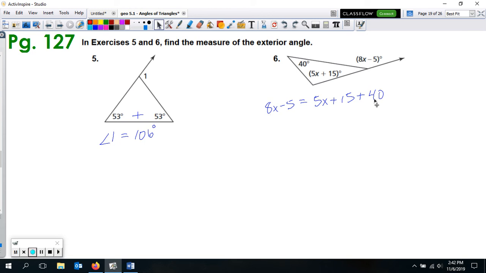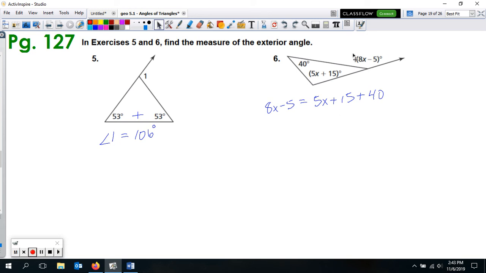Now we need to solve this equation. Go ahead and solve the equation, and once you've solved it, you know what x is. Plug x in here, and then figure out how many degrees that is. I'll give you a chance to do that. Go ahead and pause the video and finish off number 6 now, and then play it just to see that you got that correct.